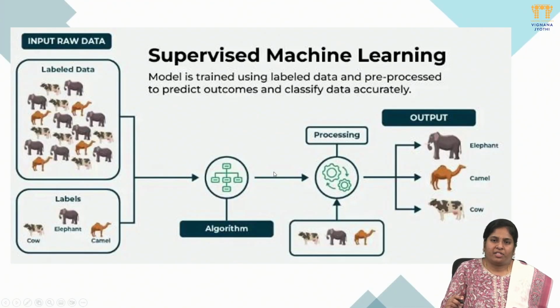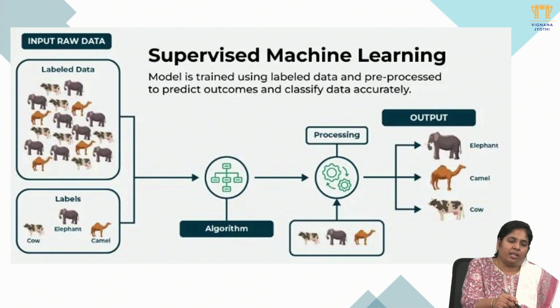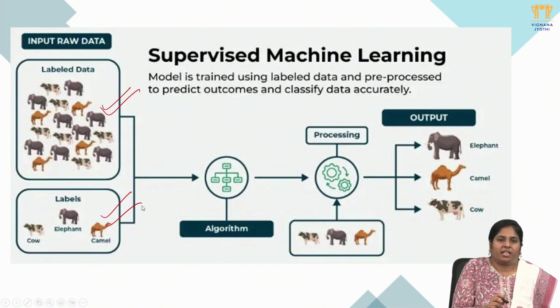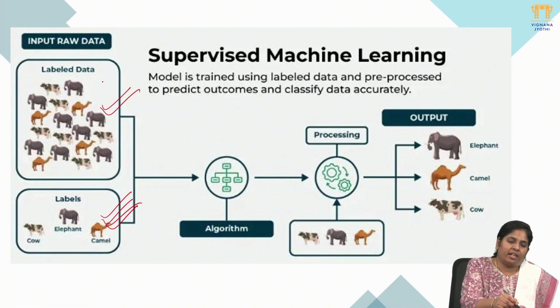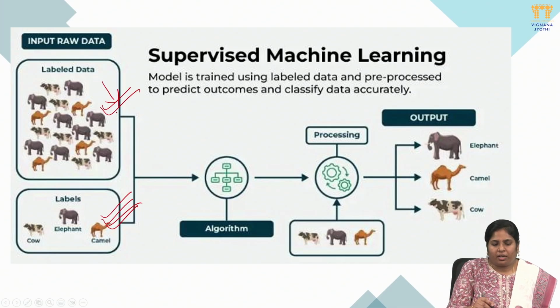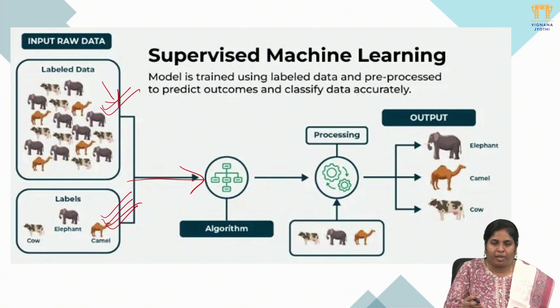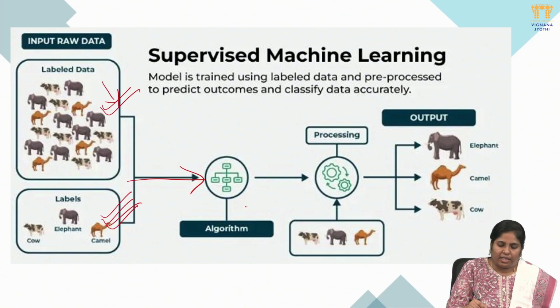Whereas coming to supervised machine learning, here we say labeled data and labels. Here I have taken an example of a bunch of images that contain different kinds of animals. I already give labels to detect these three animals from this data, so that it will run through one supervised algorithm, whatever it may be. It's a basic algorithm, so it pre-processes the data.